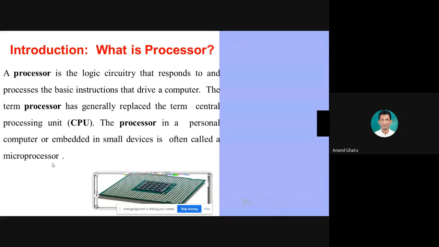ओके, ते जे डिव्हाइस आहे त्याच्यामध्ये पण प्रोसेसर असतात, त्यालाच काय म्हणतात, मायक्रो प्रोसेसर. ओके, 3-4 डेफिनेशन सांगितलं मी तुम्हाला. Processor is the logic circuitry that responds to or processes the basic instructions that run the computer. The term processor has generally been replaced with CPU. The processor in a personal computer or embedded in small devices is called a microprocessor.